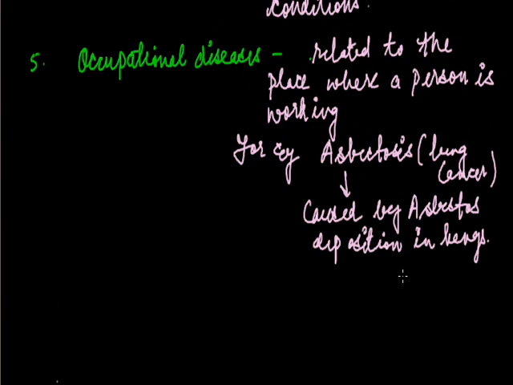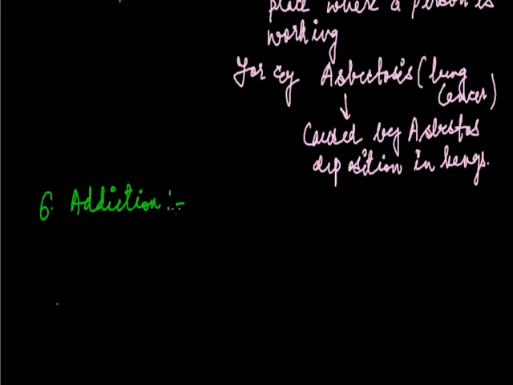Now the last is addiction. I hope you all know this word. When a person becomes addicted to some drugs or alcohol, that person is known as addicted to that particular drug or alcohol. The habit of consuming alcohol and drugs makes him dependent on that thing.